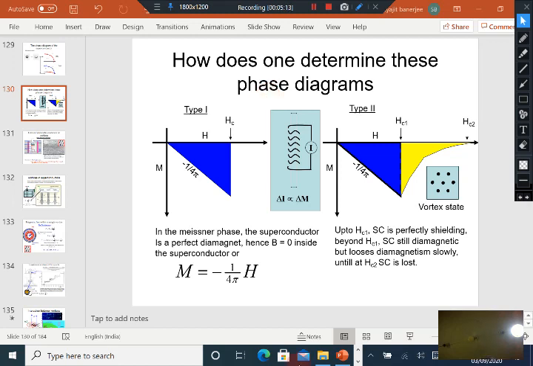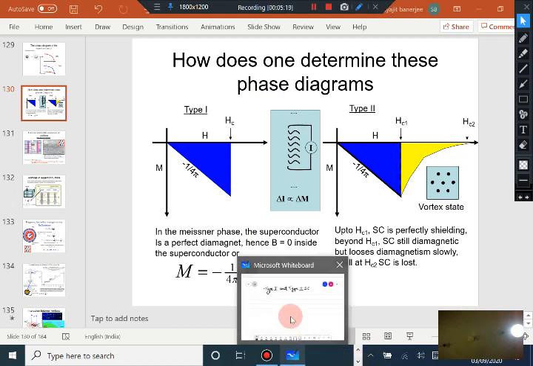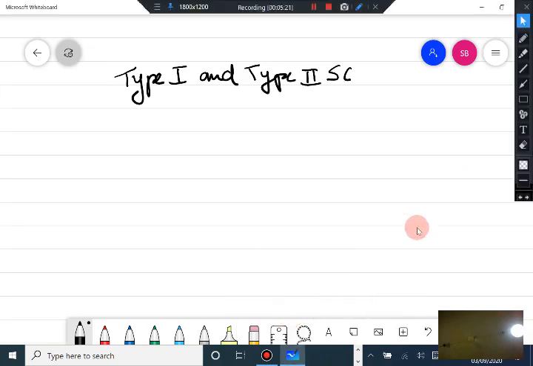Now let us look at this difference between type 1 and type 2 superconductors a little bit from the fundamental point of view. What actually distinguishes type 1 and type 2 superconductors? Let us take a normal superconductor interface.